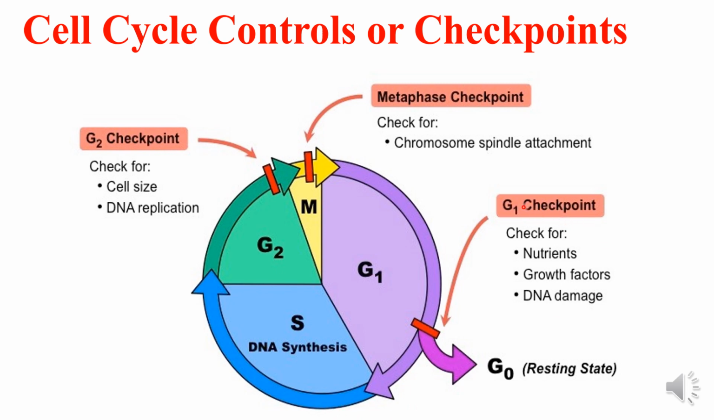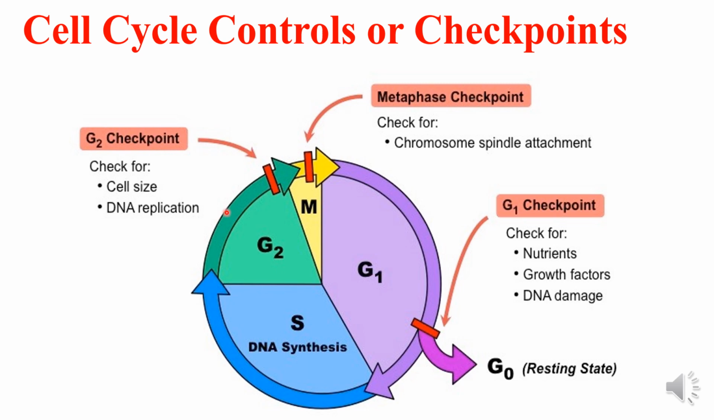The G1 checkpoint is also known as the G1S checkpoint because this checkpoint exists towards the end of the G1 phase and in the beginning of the S phase.